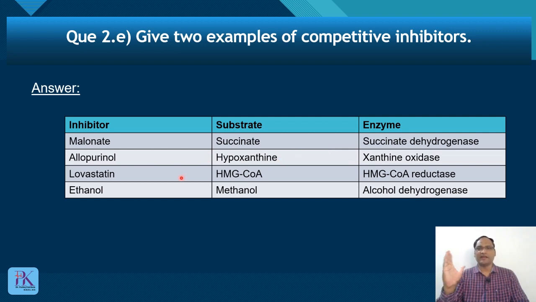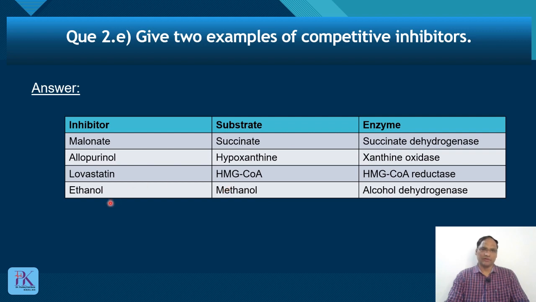Next is the statin class of drugs, which is used to decrease the cholesterol level. So the statin example is lovastatin. What is the enzyme? It is HMG-CoA reductase. It inhibits HMG-CoA reductase. Okay, substrate is HMG-CoA. Another example, ethanol inhibits alcohol dehydrogenase, which is used therapeutically in methanol poisoning.